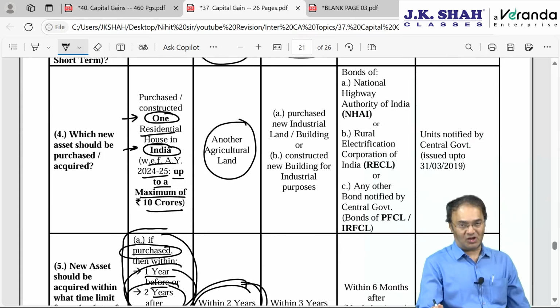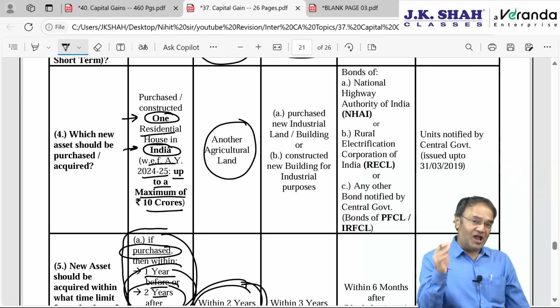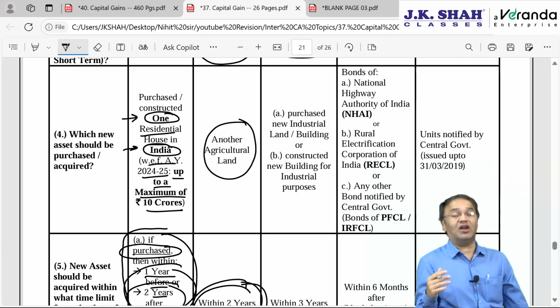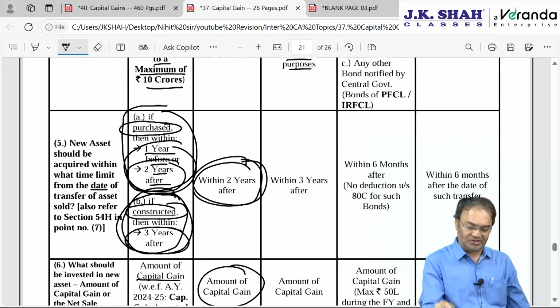What is to be purchased or acquired or constructed? So, you are selling industrial land or building to the government under compulsory acquisition. Now you buy another land or building. As far as land is concerned, it cannot be constructed, it can only be acquired. As far as building is concerned, it can be purchased or acquired or it can be constructed. So either you purchase a new industrial land or building or construct a new building for industrial purposes, factory, etc.